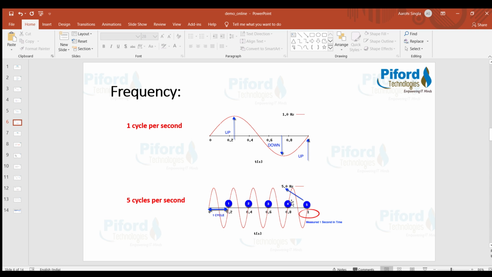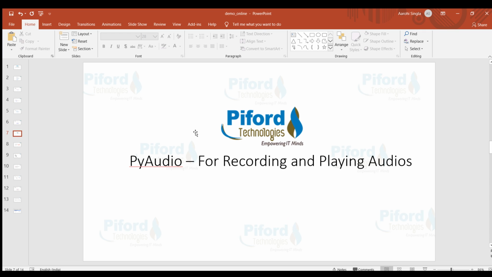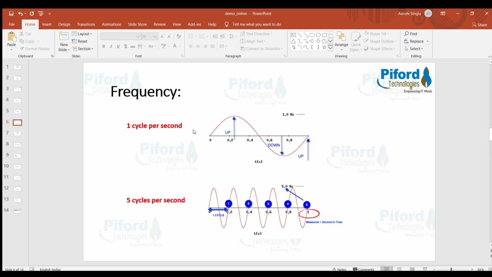More cycles means high frequency. High frequency means shorter wavelength and high pitch. And low frequency means longer wavelength, meaning the distance between two crests or two troughs is more. So these are the basics of audio signal.